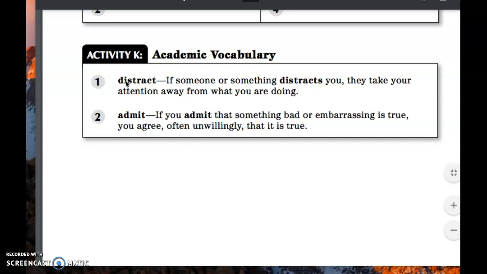Right. Number 2, read the word to yourself. The word is admit. If you admit that something bad or embarrassing is true, you agree, often unwillingly, that it is true. If you hurt someone's feelings, you might not want to admit it. Think, what are some things a person might not want to confess or admit to?